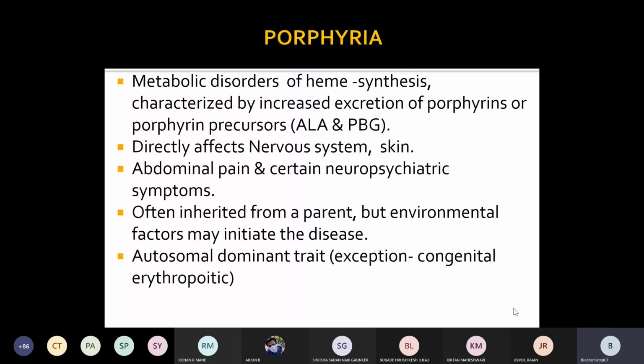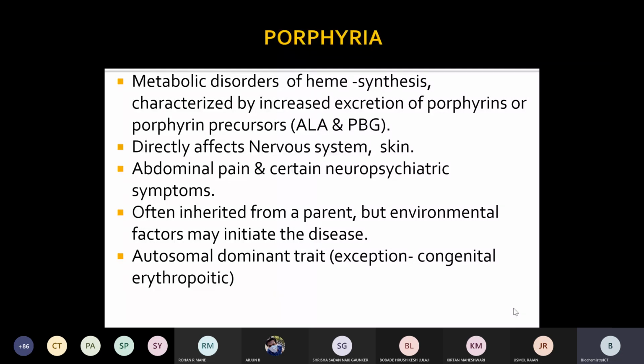Such as you might be taking some tablets or medication, you might be a smoker or an alcoholic, which will induce free radical damage and an increase in reactive oxygen species. So it may be inherited from a parent or an environmental factor may initiate the disease.